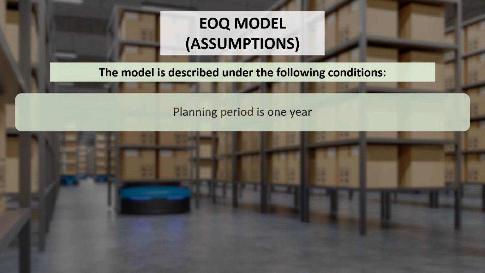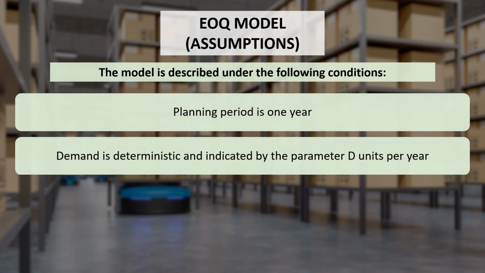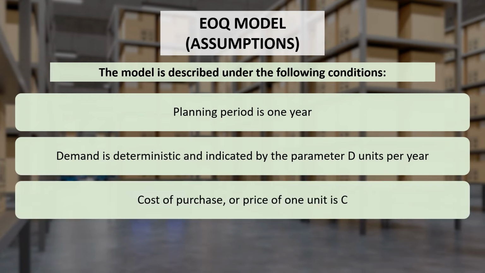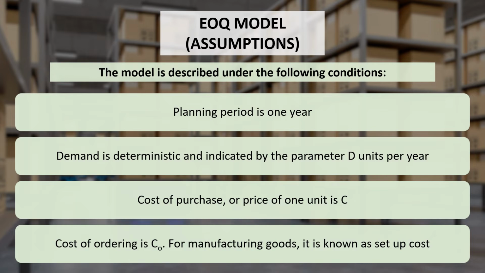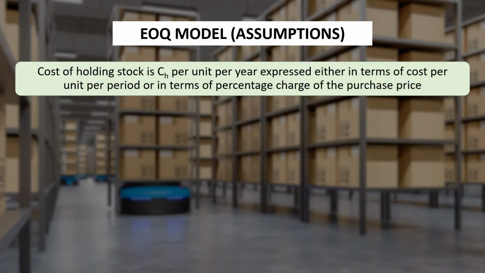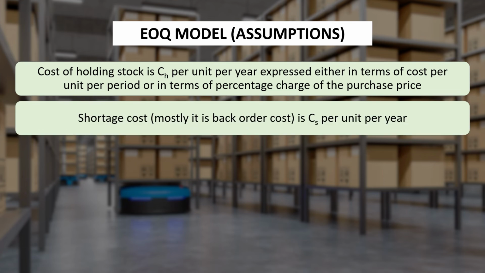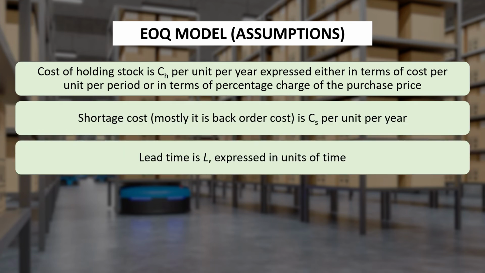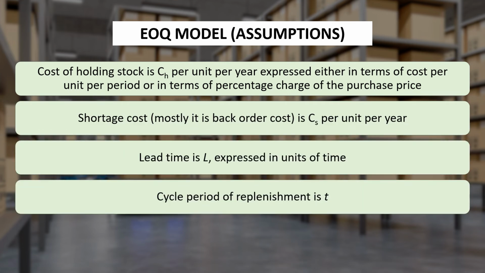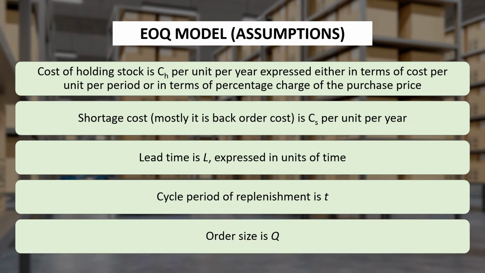The first is planning period is 1 year. Demand is deterministic and indicated by parameter D units per year. Cost of purchase of 1 unit is C. Cost of ordering is CO. For manufacturing, it is known as a setup cost. Holding cost is CH per unit per year, or it is also based on the average inventory cost. Then sixth is your shortage cost. It is CS. Lead time is denoted by L. Cycle period is T and the order size is Q.